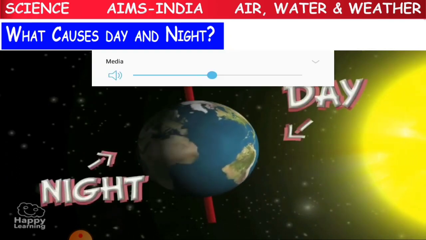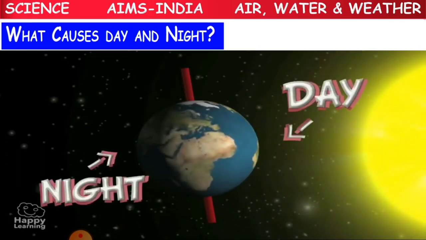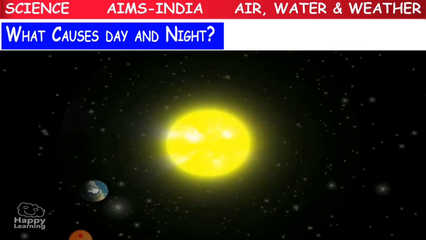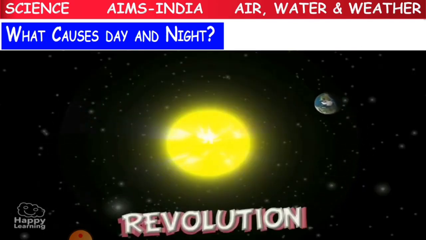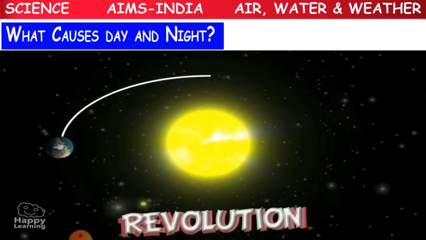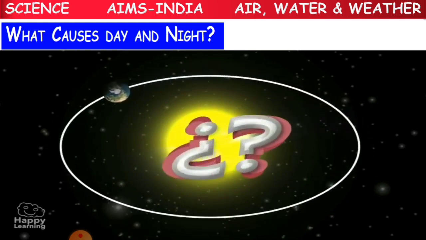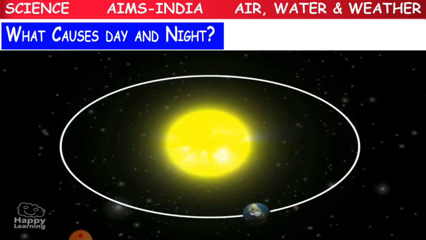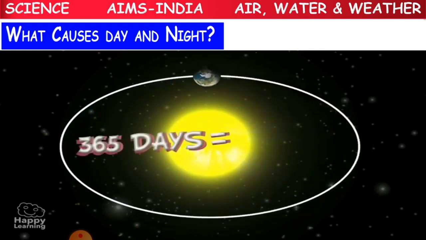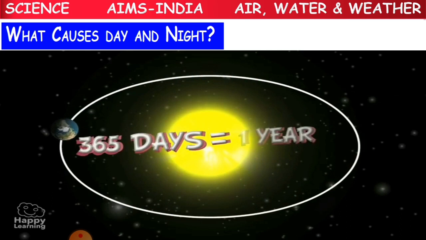It takes completely one day to rotate around itself, that is 24 hours. And now what happens? This is the revolution. Revolution is what, children? The Earth revolving around the sun. See, Earth, and in the center you have got the sun. We call this revolution, the Earth revolving around the sun. And now you are able to see that white color circle, children. What is this? This is the orbit. That is the round path where the Earth takes rounds on the same path without any change.